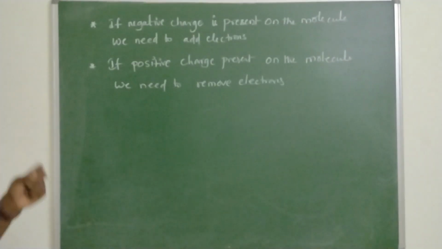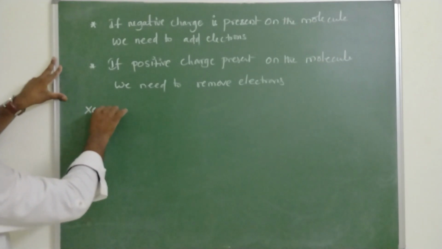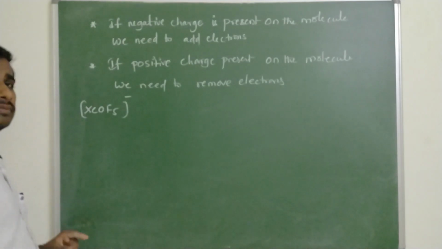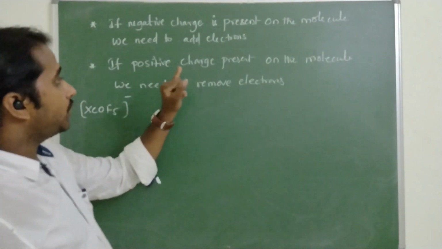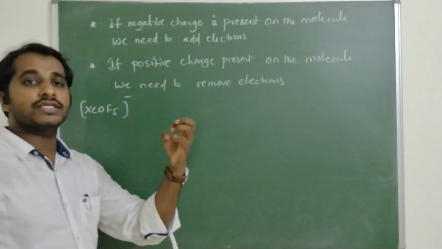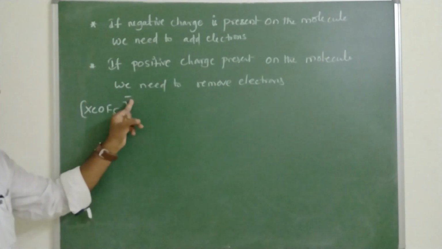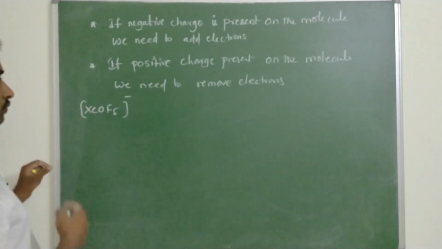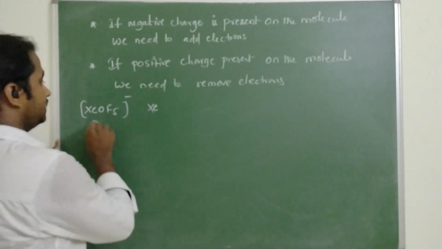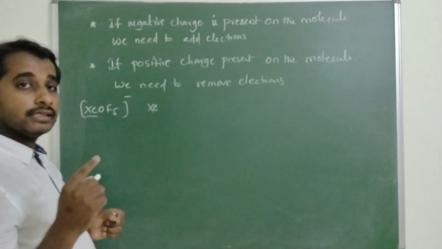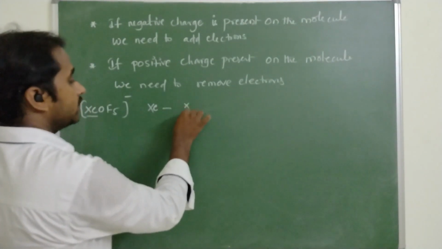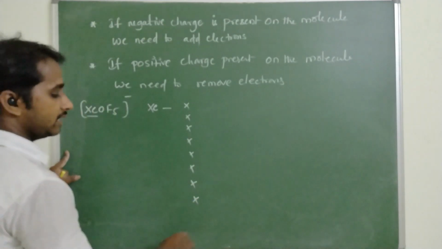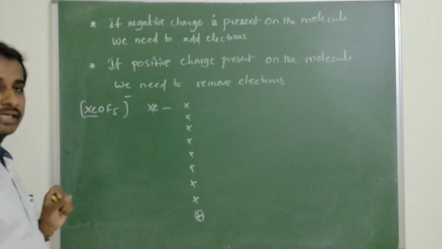I will tell you one example for this. For example, XeOF5 with a negative charge. Here we should remember one point: we need to add as many electrons as the negative charges present on the molecule. Here one negative charge is present, so add one electron during the calculation of the hybridization number. Xenon is the central metal atom. How many valence electrons are present in xenon? 1, 2, 3, 4, 5, 6, 7, 8. One negative charge is there, so add. This is the extra added electron.